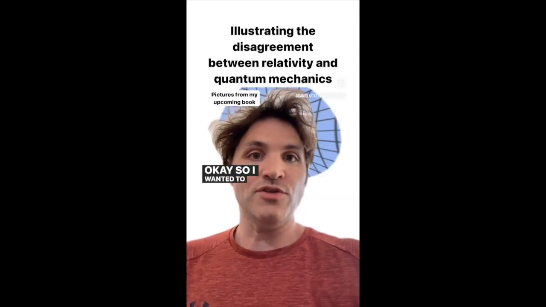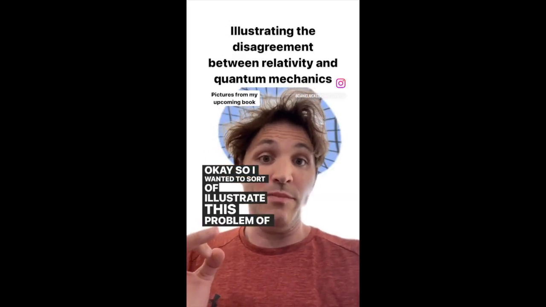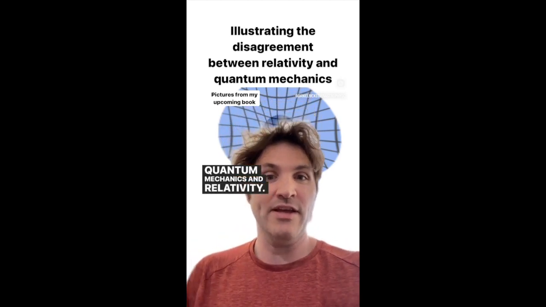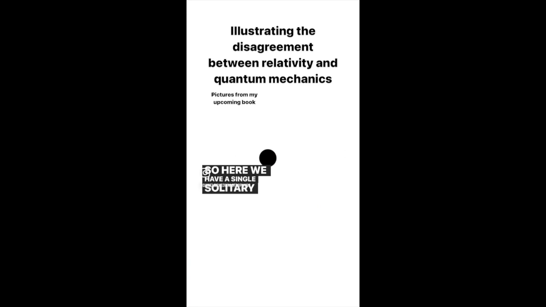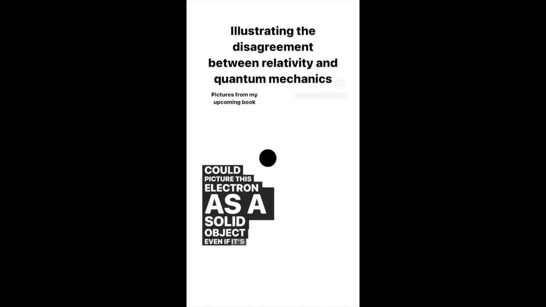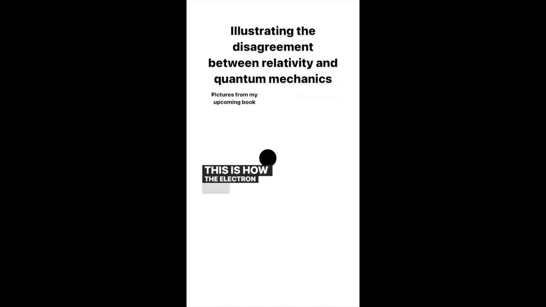Okay, so I wanted to sort of illustrate this problem of quantum mechanics and relativity. So I'm going to start with an electron. So here we have a single solitary electron. According to a classical theory like general relativity, we could picture this electron as a solid object, even if it's very tiny. This is how the electron was viewed in the early 20th century.